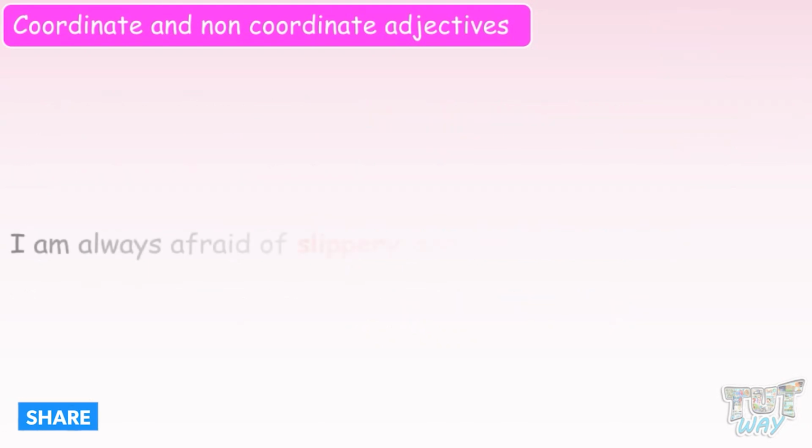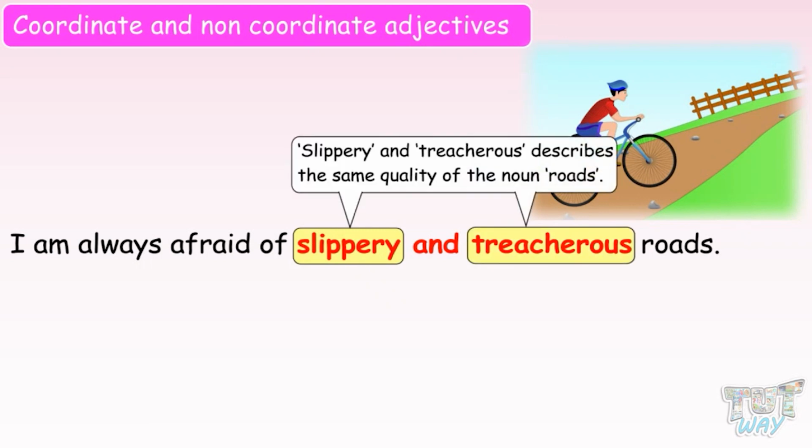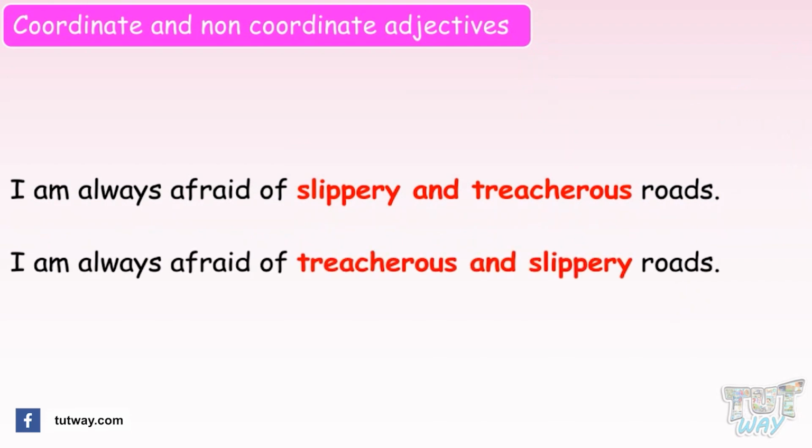I am always afraid of slippery and treacherous roads. Again, both the adjectives, slippery and treacherous, describe the same quality of the noun roads. So, these are coordinate adjectives, and you can also reverse their order.